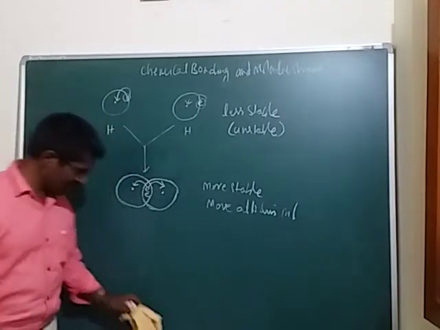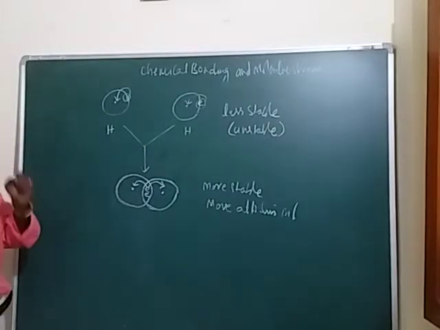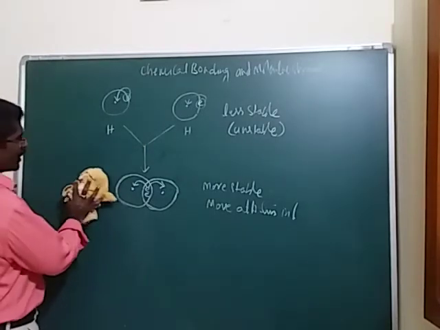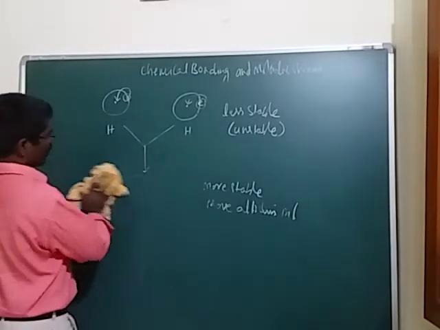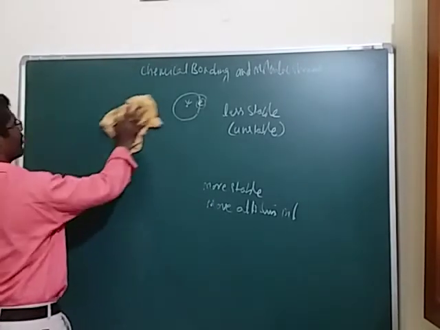The next property is according to VBT theory; the previous one was according to molecular orbital theory.